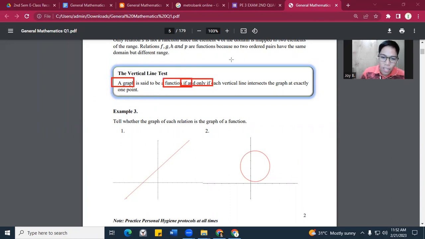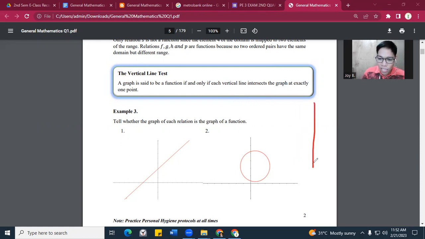Is a relationship that has one domain and one range. Now, kapag sinabi nating vertical line test, ang graph is function lang siya only if each vertical line, yung naka-stand na linya, is naka-intersect lang siya at exactly one point.